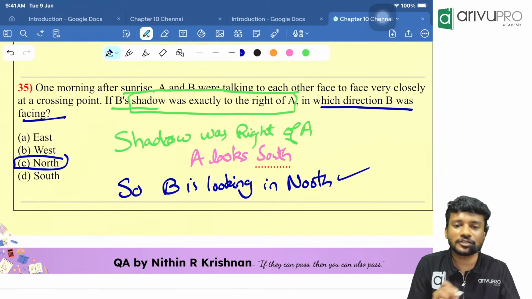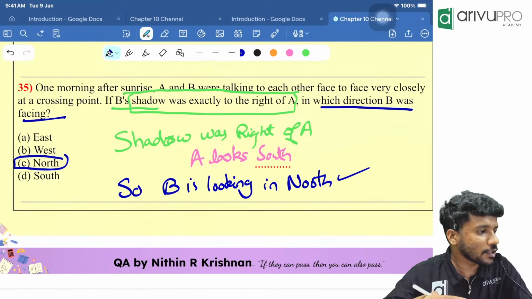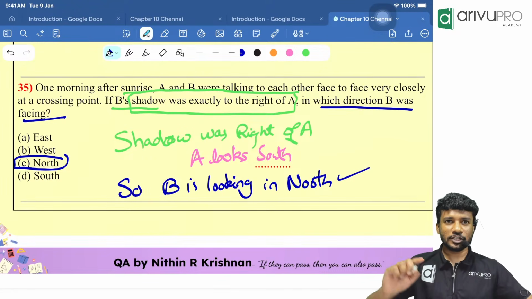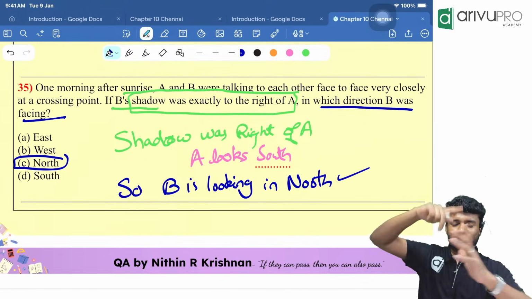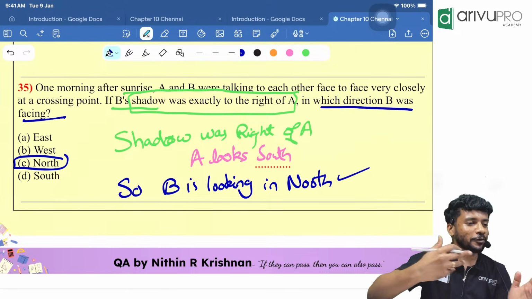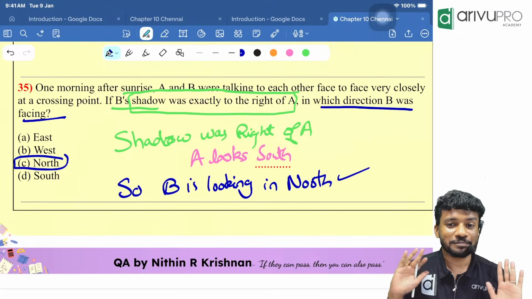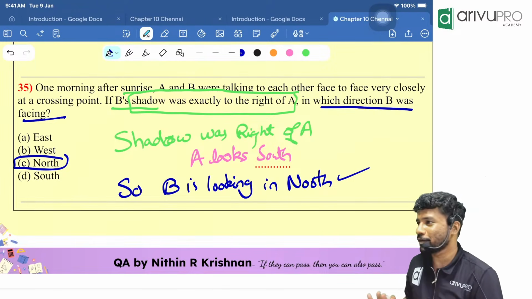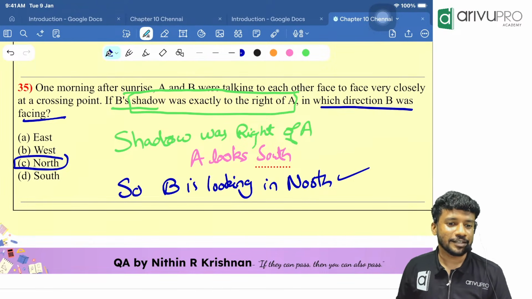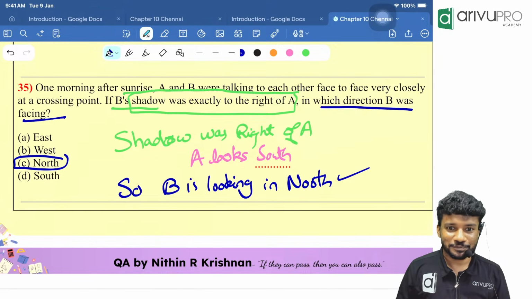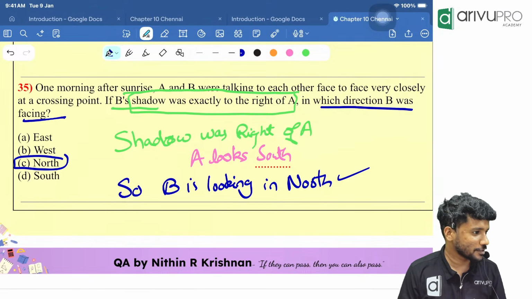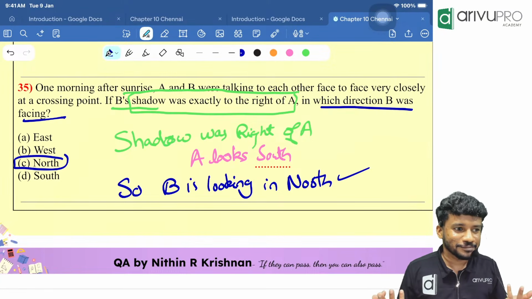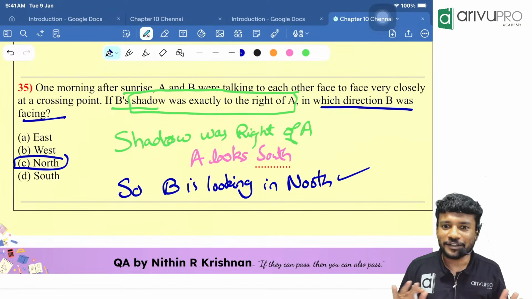Which option? C. Now, if I hadn't told you about this, what you would do inside the examination hall is visualize, oh, this person is there, then the light is coming, shadow. It will take a lot of time. You will not solve the question within the specified time. It will create a lot of issues. So this is how you should do it. And will you find it in some book? No, you will not find it anywhere.